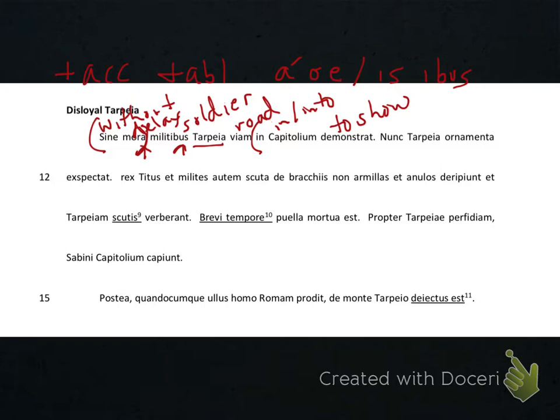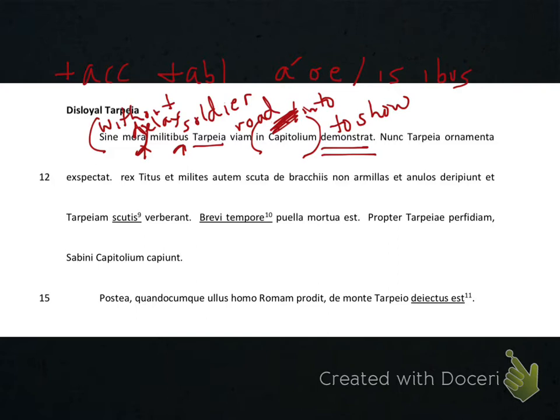In can be followed by accusative or ablative, A, O, E. Wait, I don't really have to look, because I notice that after Capitolium, I see the verb to show. And what have we said about verbs? Never gonna be in a prepositional phrase. So stop the prepositional phrase right there. I do have to know whether it's accusative or ablative. It's not A, O, E, is, or ibus, which are ablative endings. So that means that it's accusative, and I have to translate in as into. So without delay is the prepositional phrase sine mora, and into the Capitoline Hill is the other prepositional phrase.